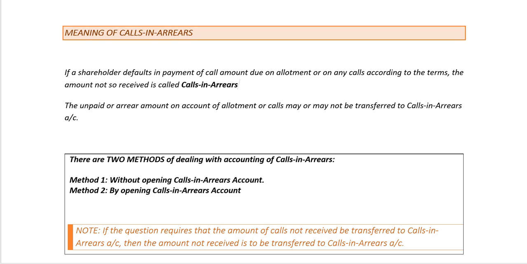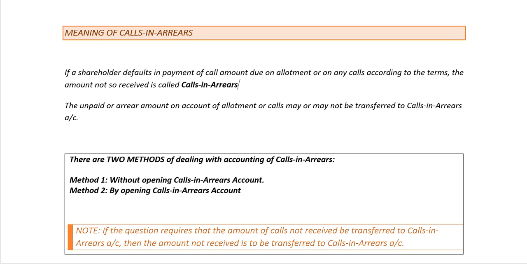If a shareholder defaults in the payment of call amount due on allotment or any calls according to the terms, the amount not so received is called calls in arrears. The unpaid or arrear amount on account of allotment or the calls may or may not be transferred to calls in arrears account.